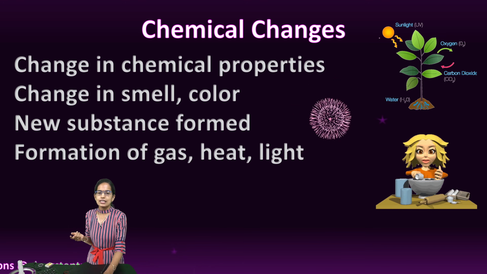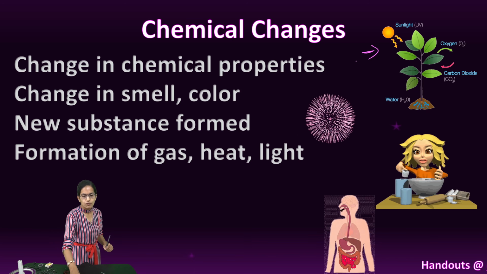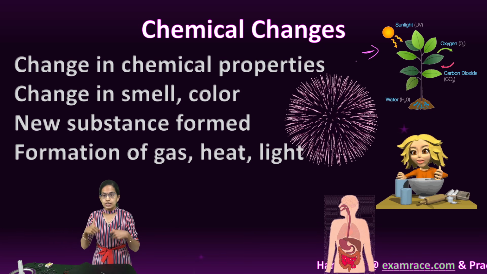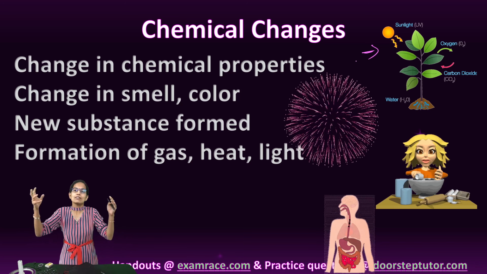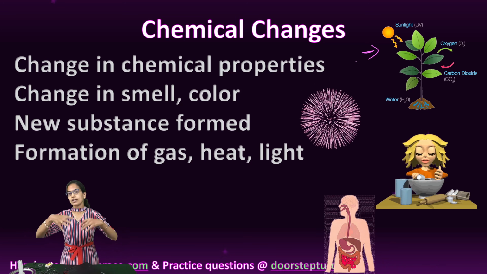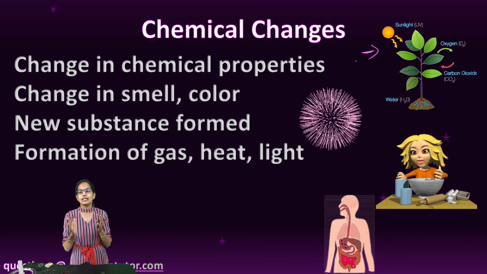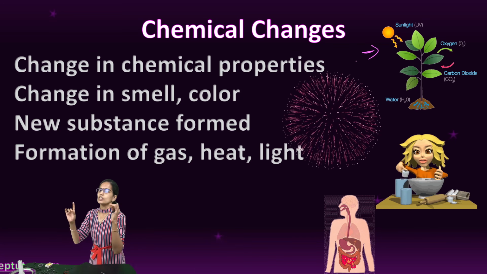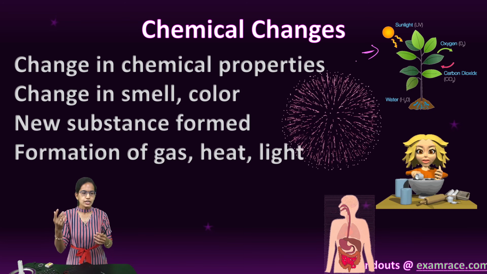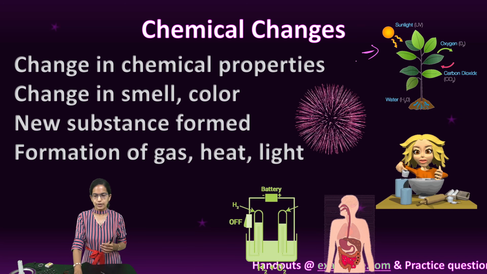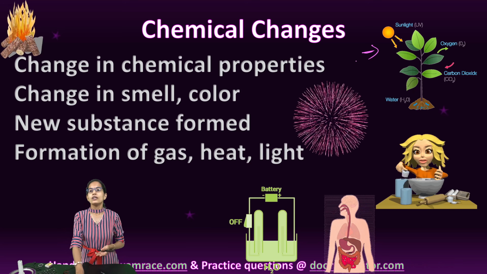The next example is photosynthesis. Photosynthesis, the process of digestion, the process of respiration, or when I am cooking food, mixing various ingredients, the chemical composition changes, new substances form, and this is an example of a chemical change. So there can be formation of heat, formation of light, or formation of gas in the case of chemical changes. Also, a very good example is a battery or burning.